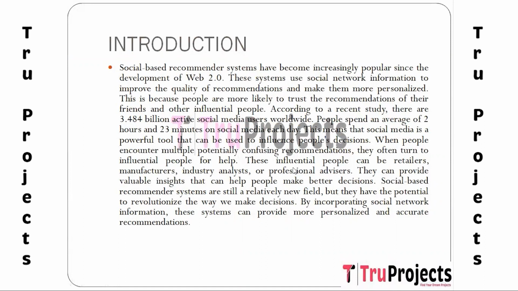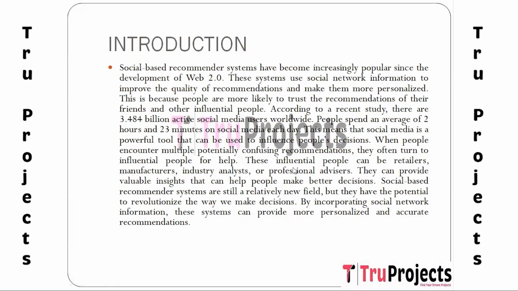When faced with multiple confusing recommendations, individuals often seek guidance from influential figures like retailers, manufacturers, industry analysts, or professional advisors. These influencers can offer valuable insights that aid people in making better decisions. Social-based recommendation systems, though still a relatively young field, have the potential to revolutionize decision making. By incorporating social network data, these systems can deliver more personalized and precise recommendations, while transforming the way we